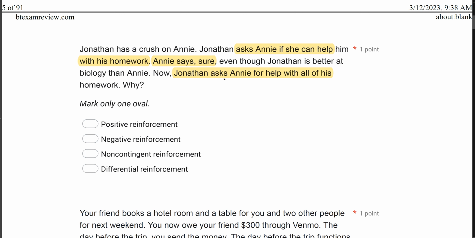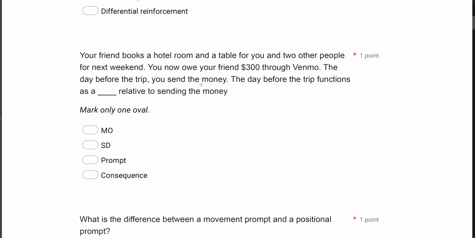Your friend books a hotel room and a table for you and 2 other people for next weekend. You now owe your friend $300 through Venmo. The day before the trip, you send the money. The day before the trip functions as a what relative to sending the money? Whenever we're talking MOs, motivating operations, and SDs, we ask ourselves, was the consequence always available, right? In other words, could you have always sent the money to your friend?